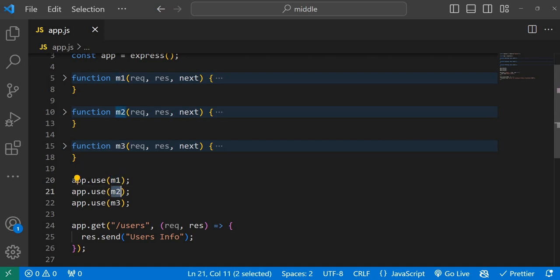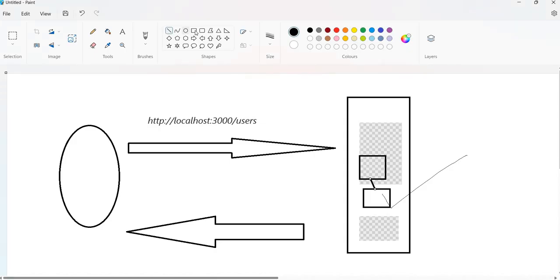M2 will be there in the sequence, M3 will be in the sequence, and whenever you hit a request to the server, right now we have four things: M1, M2, then M3, then this is the route actually what we have.